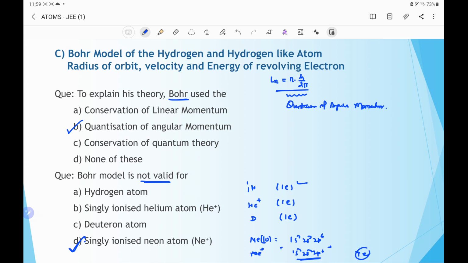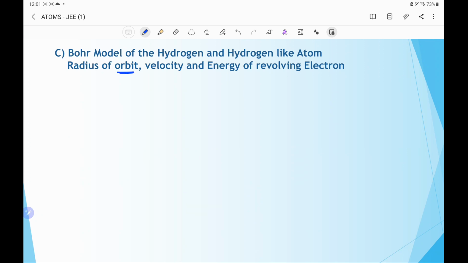Now we have to find the radius of the orbit, velocity and the energy of the revolving electron using the Bohr model. And the Bohr model is applicable for hydrogen and hydrogen like atoms like helium plus, lithium plus plus, beryllium plus plus plus, and so on. So using the Bohr model, we have two conditions. One is that the electron moves in an orbit which has angular momentum equal to n times h by 2 pi. It states the quantization of the angular momentum.